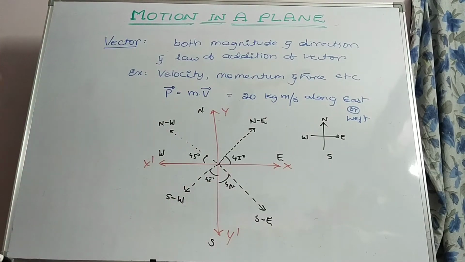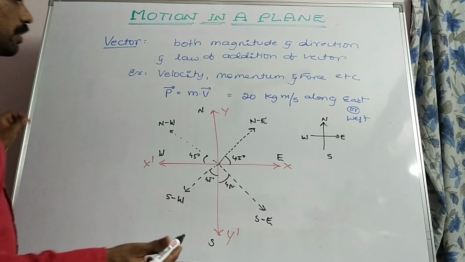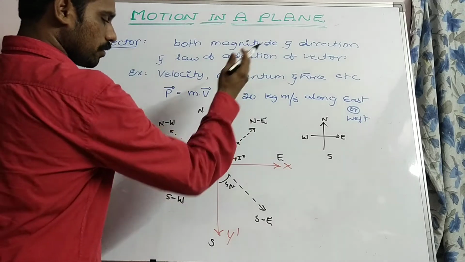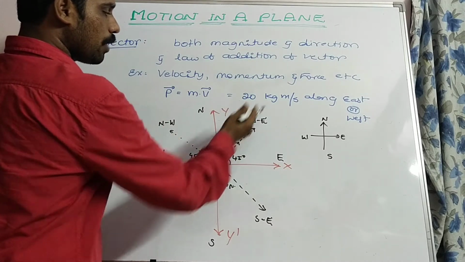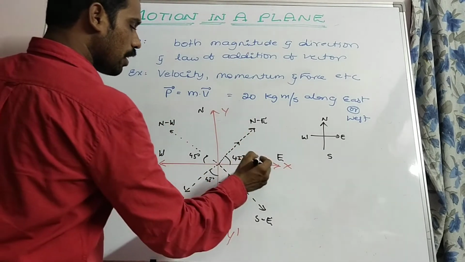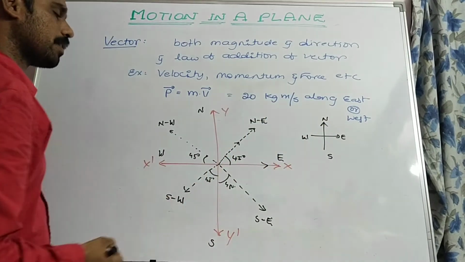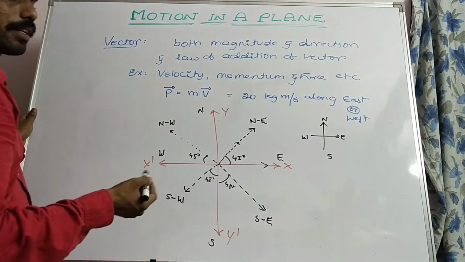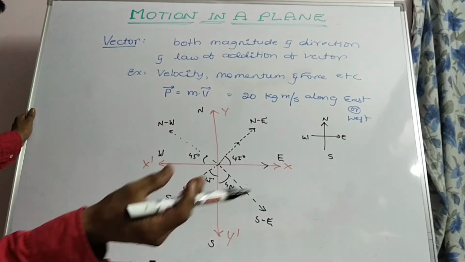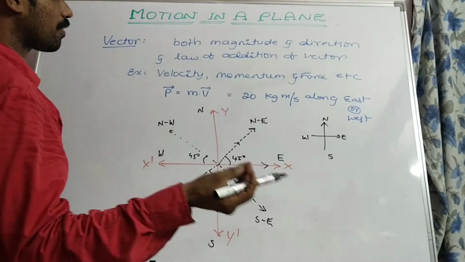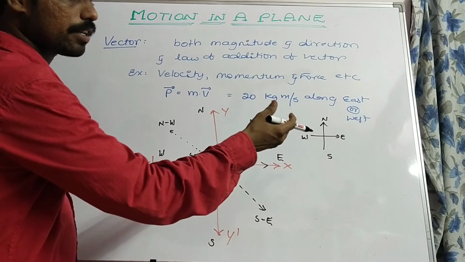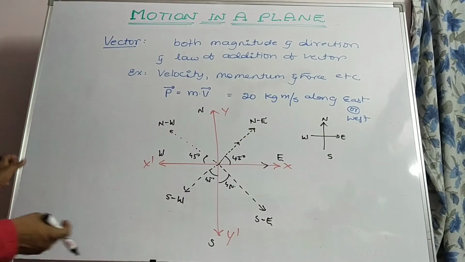Whatever may be the physical quantity, if a body is moving along this direction, the vector makes an angle of 45 degree and is moving along the northeast direction. Or if a particle is moving along this x-axis, that is, the particle is moving along E. Like that, we have to calculate displacement or velocity or momentum, or if a force is acting on that body in that direction. Okay, clear?